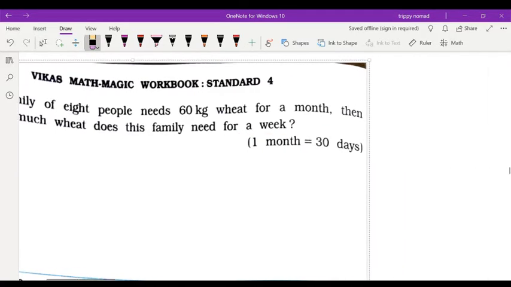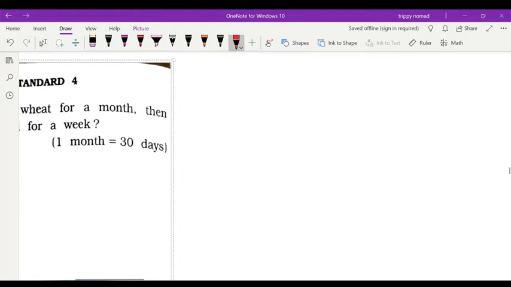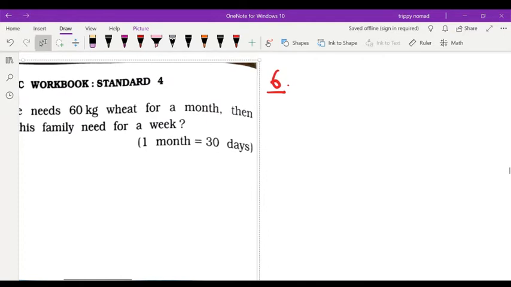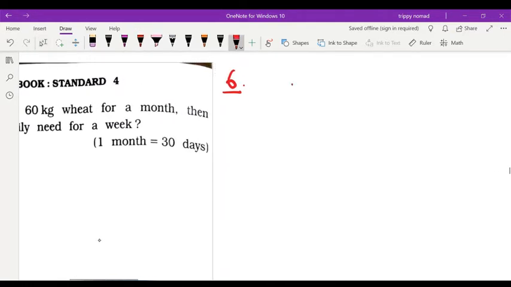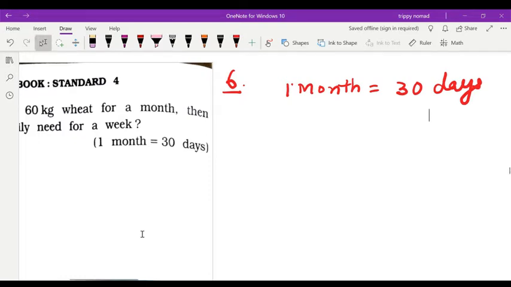Okay, let us start question number 6. 1 month is equal to 30 days. You will write same as it is. And I am expecting in answers also, solution also, you complete. Most of the children without any statement they are doing the sum and only answer directly they are writing without solving the sum.